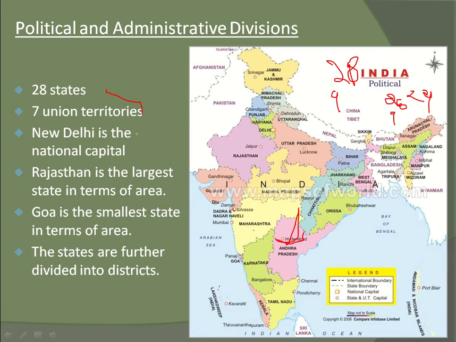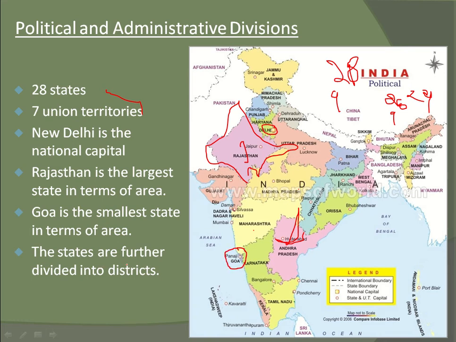So let's come to New Delhi. New Delhi is the national capital, and it is a union territory. Rajasthan is the largest state in terms of area. It occupies so much. It is the largest place in India, the state Rajasthan. And Goa is the smallest, and it has the smallest area in India. No state is less than Goa.